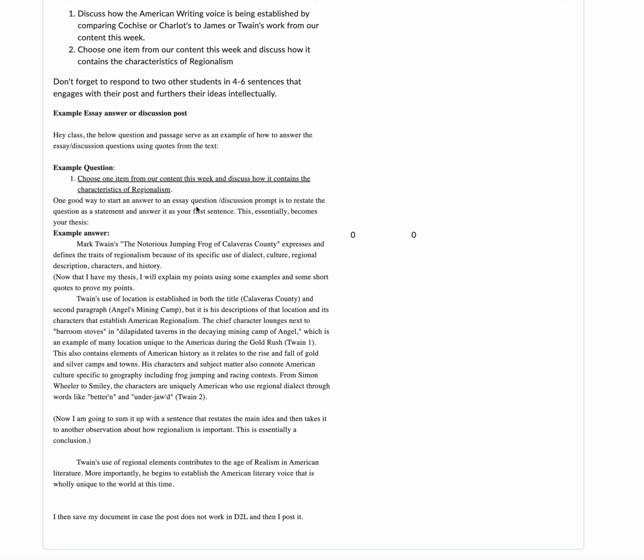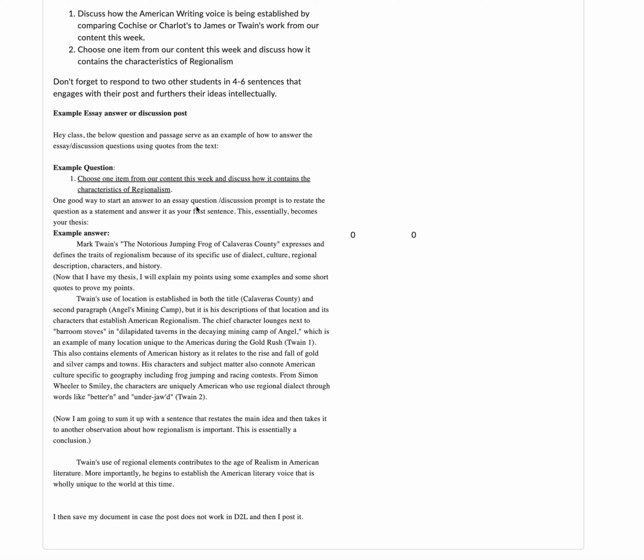And I want to try to restate my ideas, but I also want to try to take it to the next level. So I close this discussion post, or if it's an essay test, an essay answer, off with: Twain's use of regional elements contributes to the age of realism in American literature. More importantly, he begins to establish the American literary voice that is wholly unique to the world at this time. So in the first sentence there, Twain's use of regional elements, I'm restating the idea that this discussion post is about regional elements.